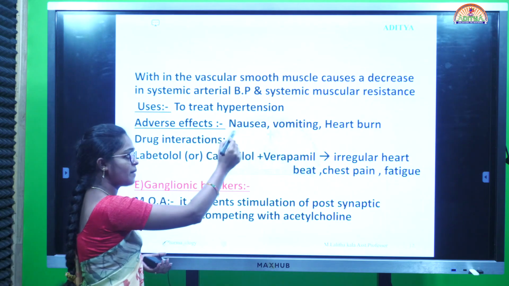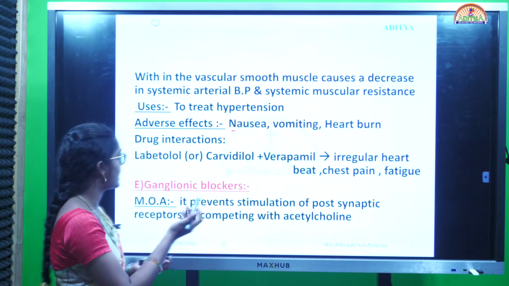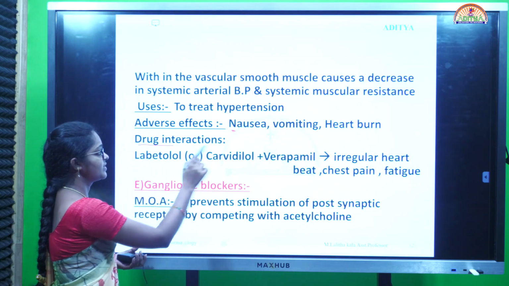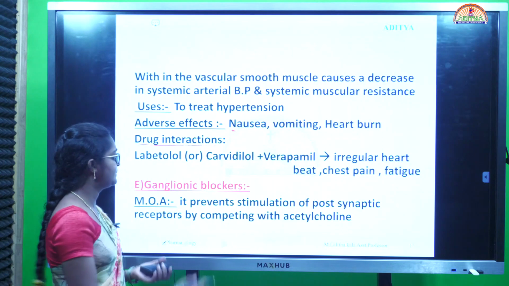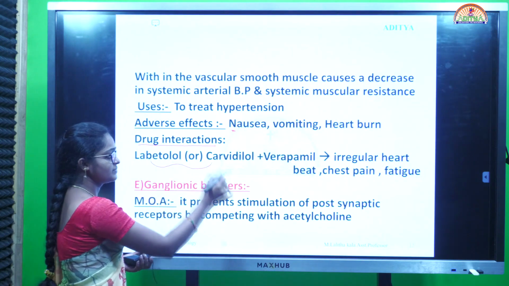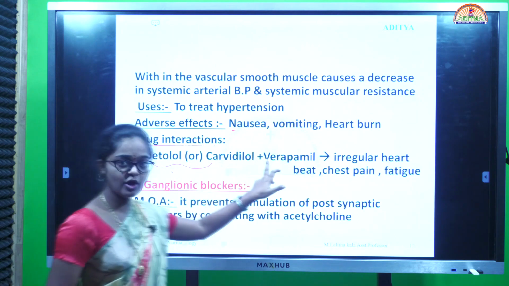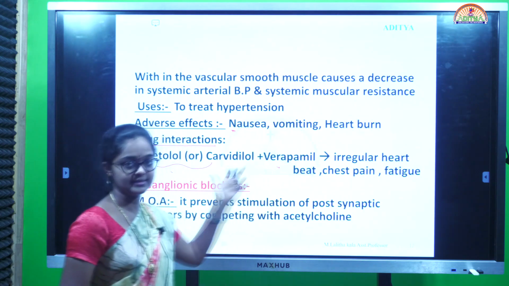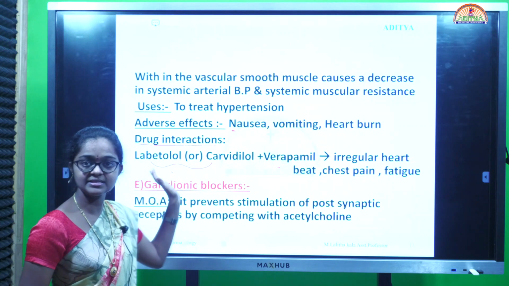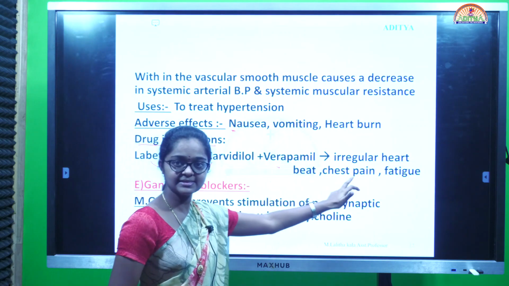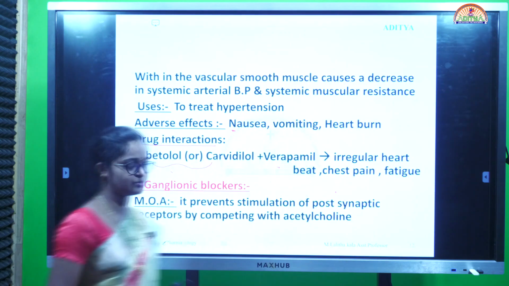Adverse effects include common adverse effects like nausea, vomiting, heartburn, etc. Drug interactions include labetalol or carvedilol. These two drugs are alpha and beta blockers, along with verapamil, a diuretic drug. While we are administering these drugs along with diuretics, it causes irregular heartbeat, fatigue and chest pain.